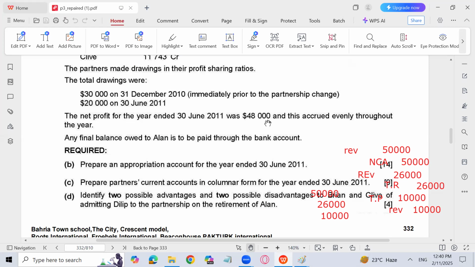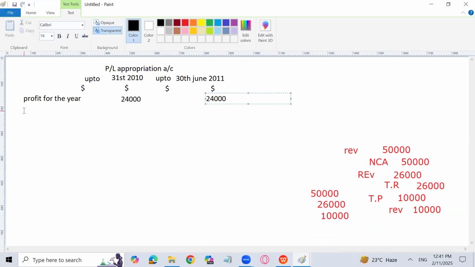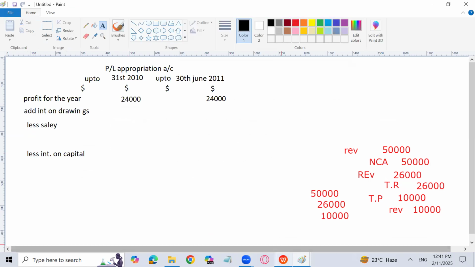Sir, why are we basically preparing the appropriation account separately? Very good question. Sir, it is not written in the requirement. Prepare an appropriation account. The problem is this: for the 2 years, you usually add interest on drawings in this, but we have no interest on drawings. Thank God, a little bit, because the salary is going to be different and the interest on capital is also different for the first 6 months and for the last 6 months. That's the problem.